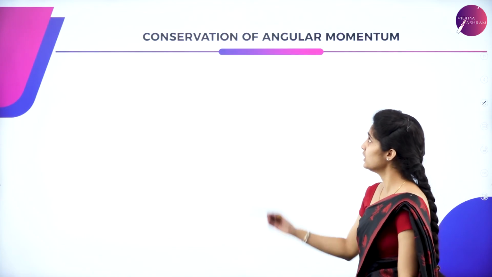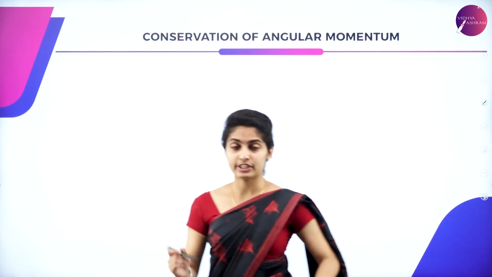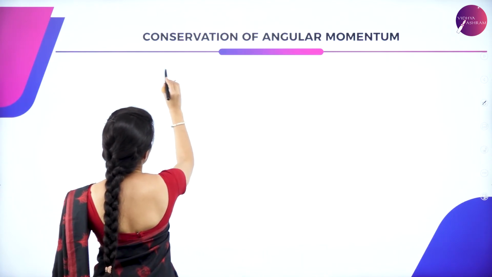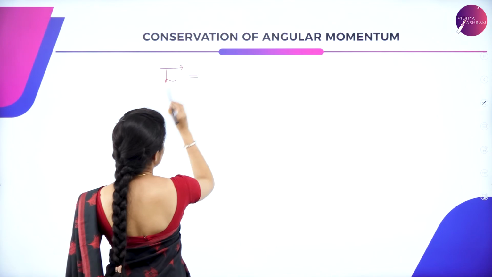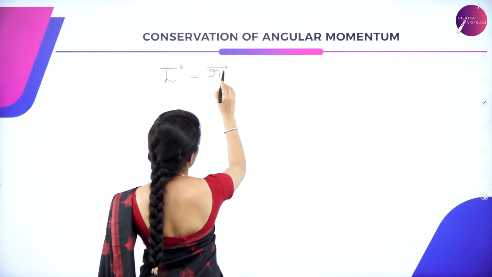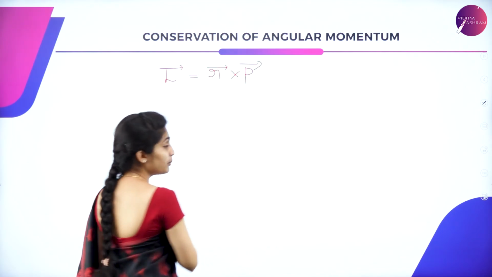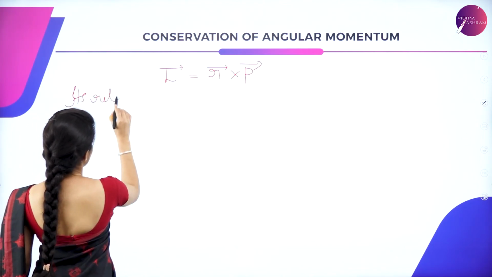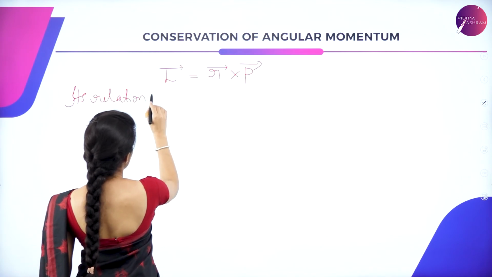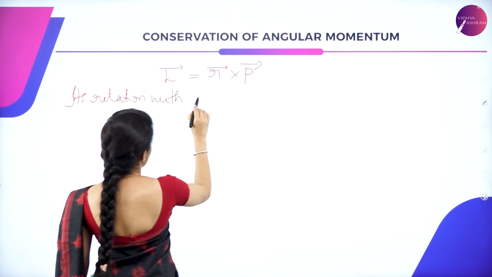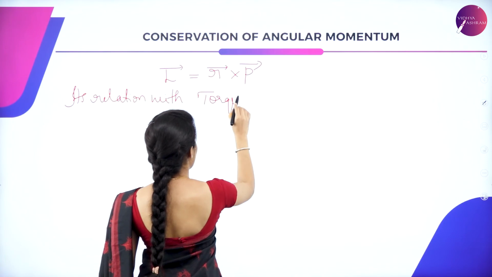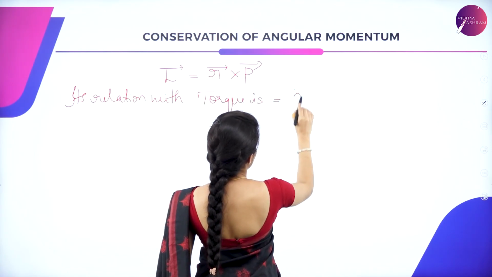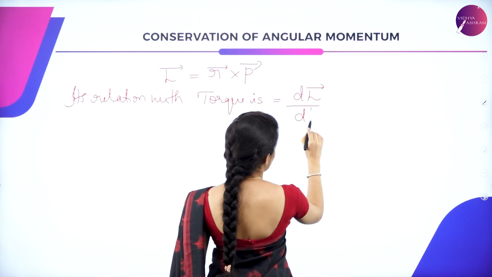Now let us move to the conservation of angular momentum. So we all know the angular momentum L is equal to r cross p, and its relation with torque was given by the time rate of change of angular momentum.